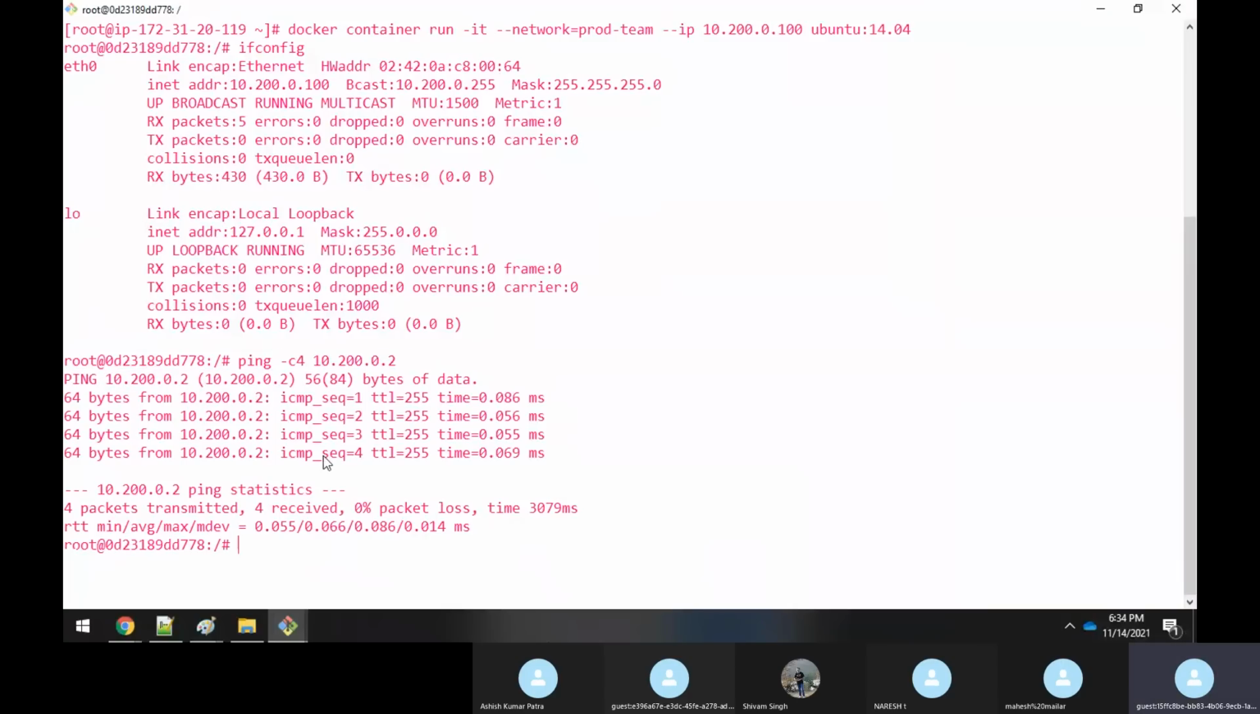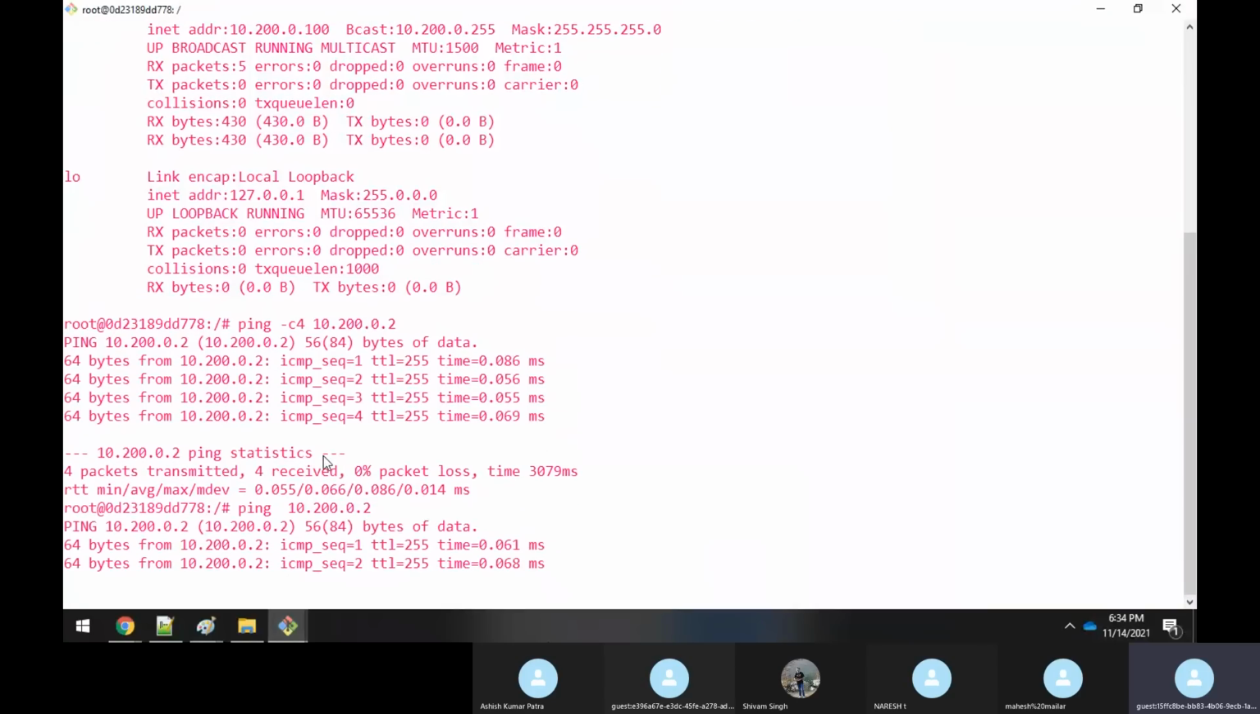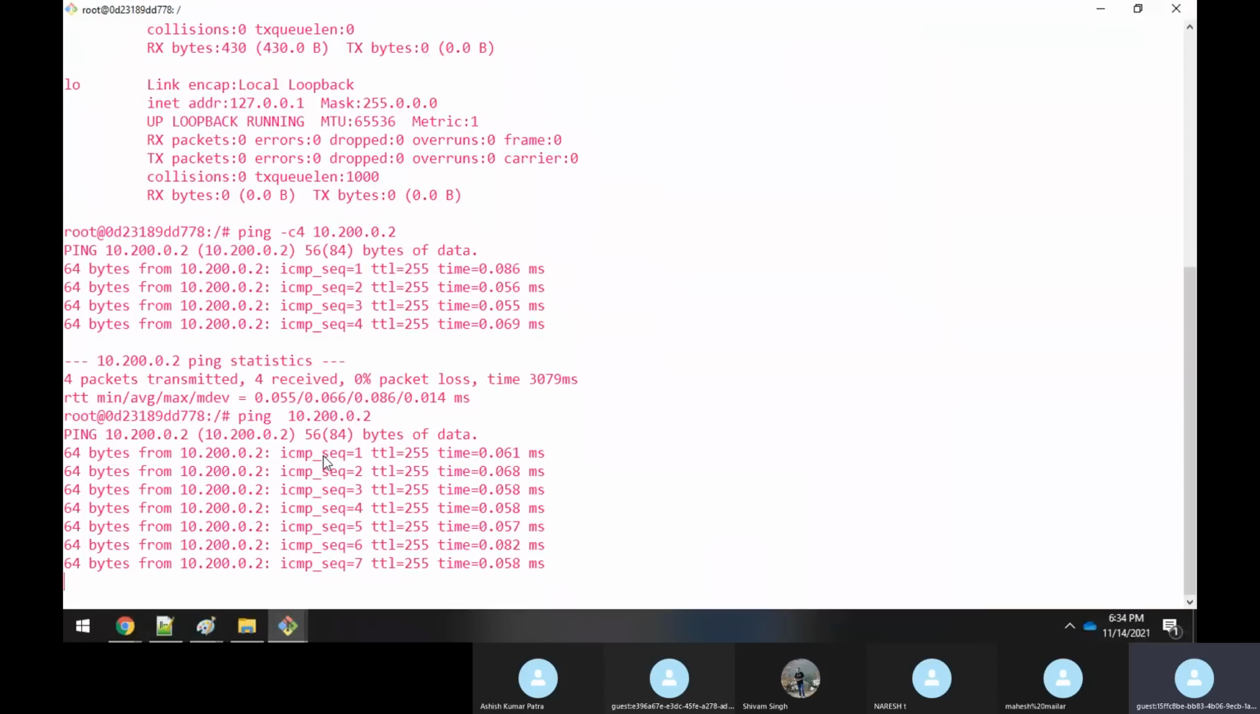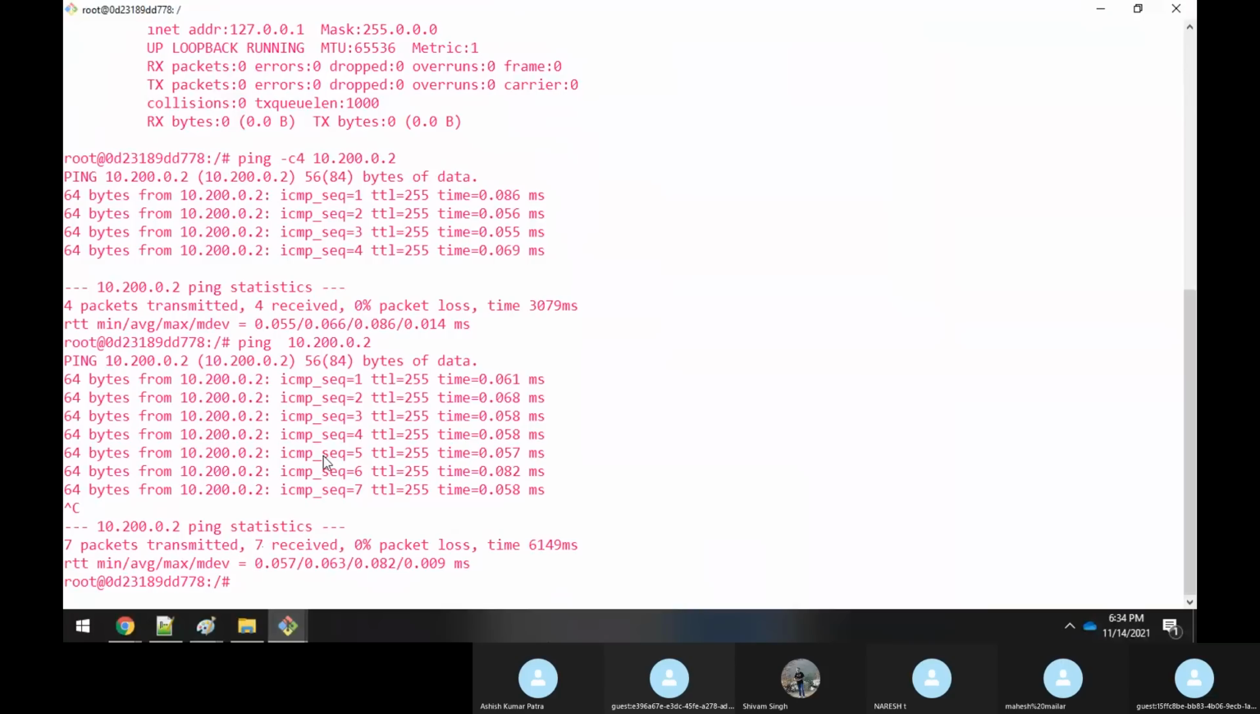If you don't specify any count, you know very well that it will keep pinging until you do Control-C. It will keep pinging, sir. Later I have to do Control-C to kill that process. If you don't want that, you want to ping just a few times, you can give -c 4 or 5 times. You're pinging 5 times and then you will come out from the execution. Clear?